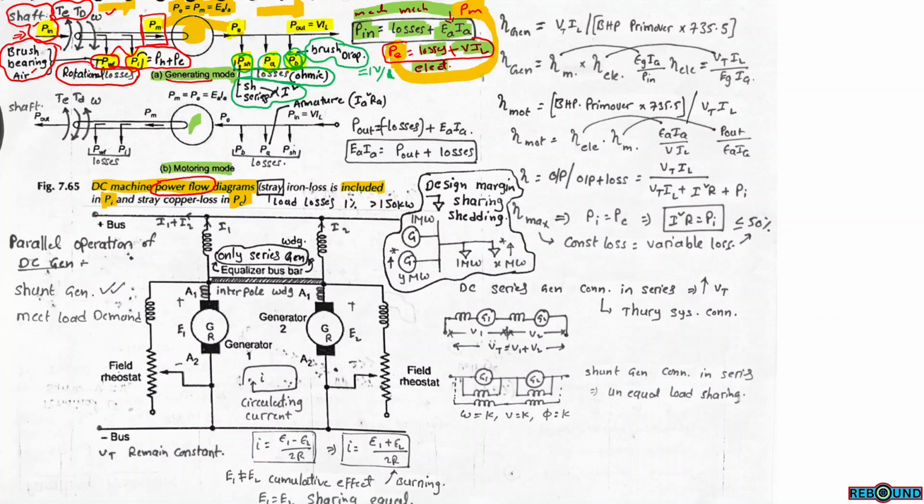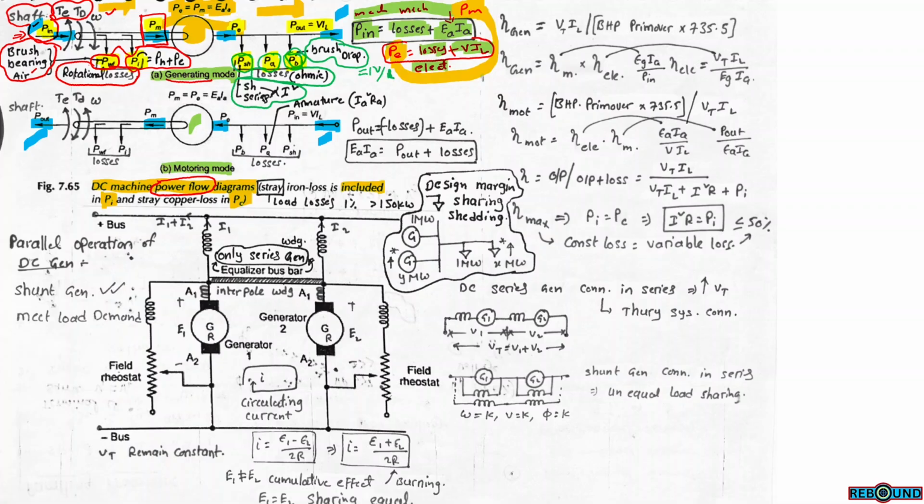In the case of motoring mode, the losses and everything are the same, but only the direction is different. In the case of a generator, the direction was this way; in the case of a motor, the direction is just reversed. For a generator, that was shaft input power and terminal output power. In a motor, it is terminal input power and shaft output power.